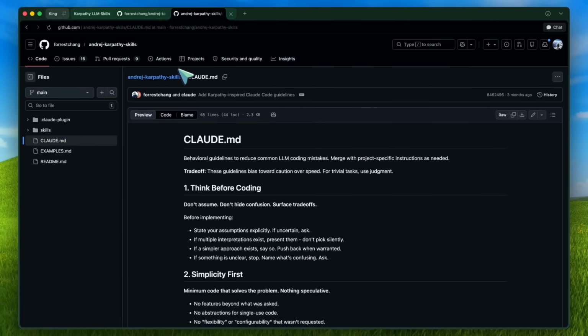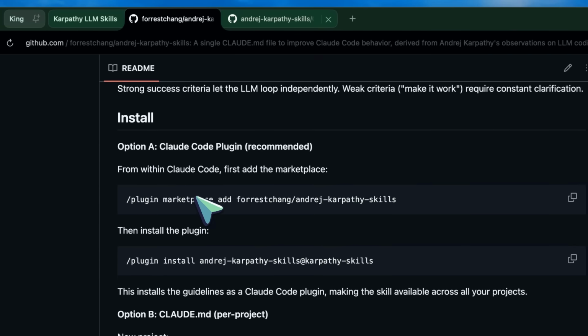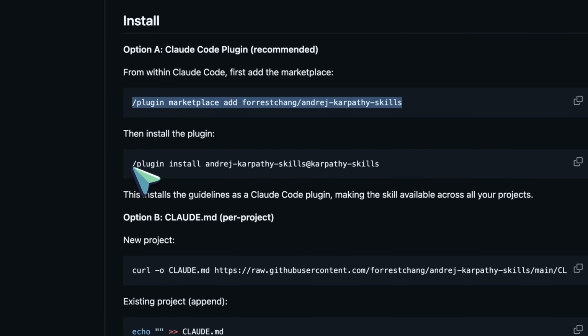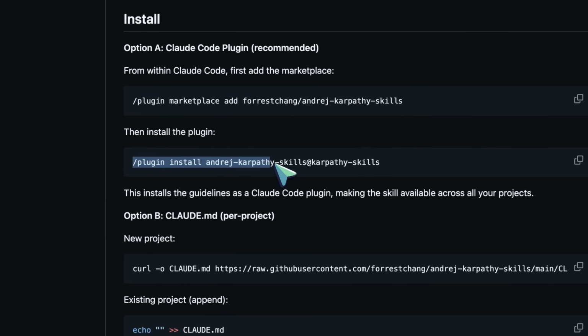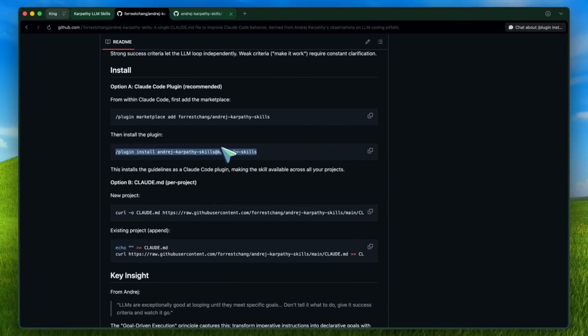The first way is the Claude Code plugin path, which is the recommended option in the repo. The README says you first add the marketplace with plugin marketplace add Forrest Chang Andrej Karpathy Skills, and then install it with plugin install Andrej Karpathy Skills at Karpathy Skills. That makes it available as a Claude Code plugin, so the guidelines can be used across your projects.